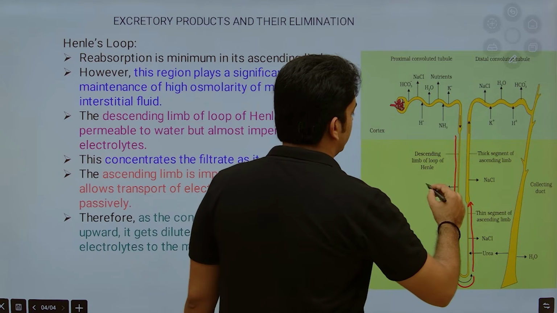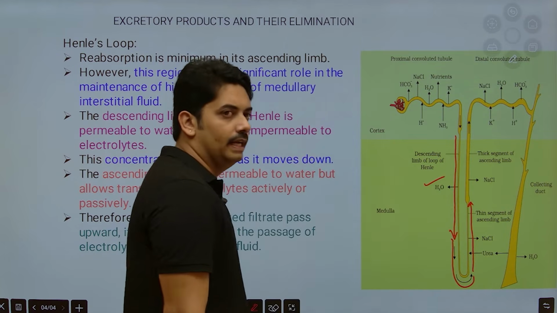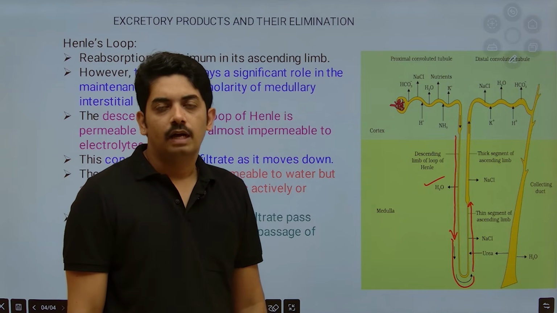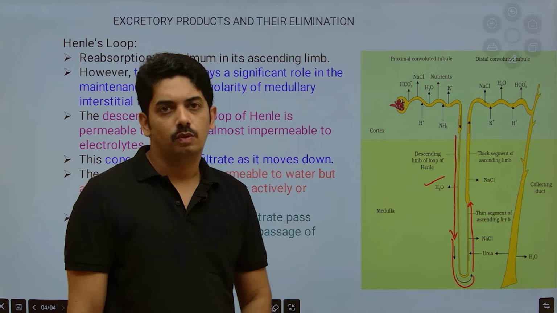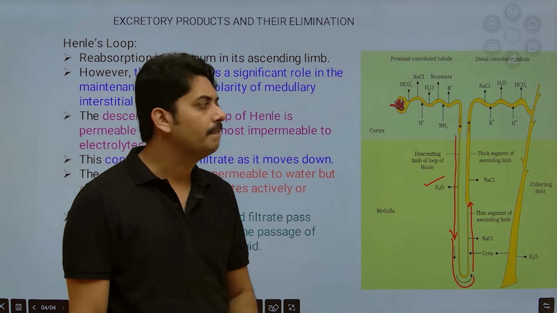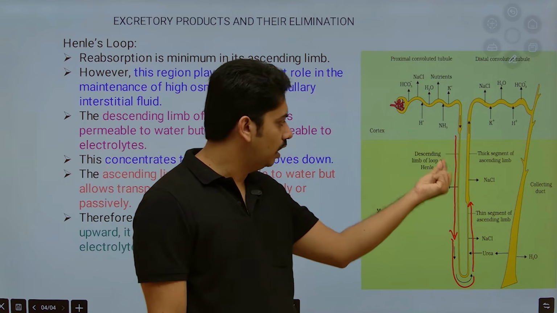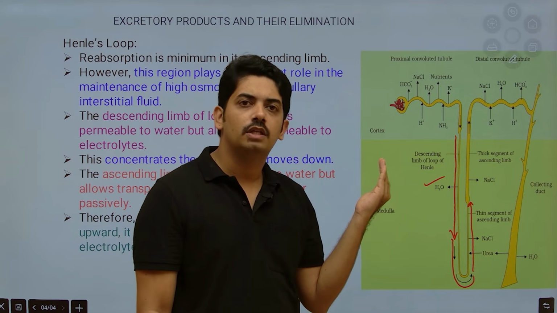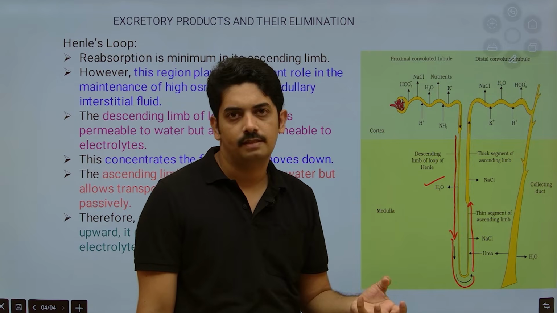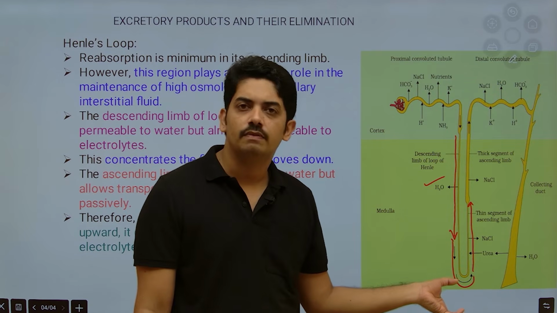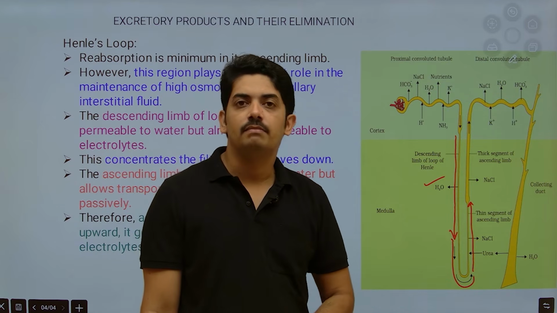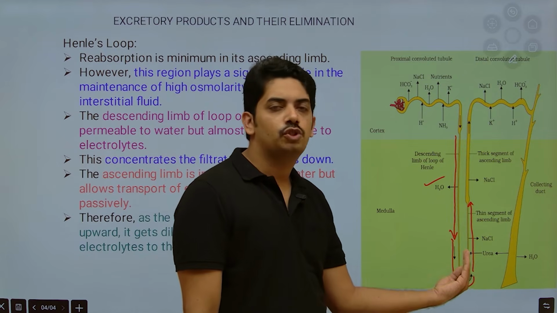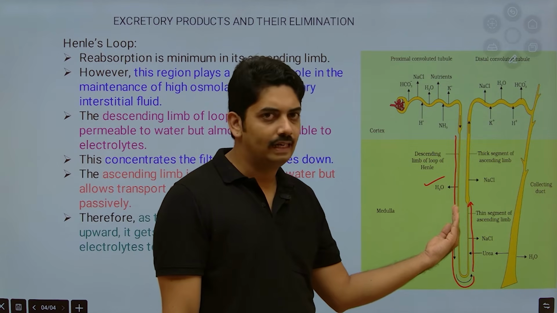Now this first part, the descending limb of Henle, is mainly involved in reabsorption of water, and it is impermeable to electrolytes. The reason for this is, as the glomerular filtrate moves down, water will be reabsorbed. That means the solute concentration in the glomerular filtrate goes on increasing. So as it reaches the medulla region of the kidney, the filtrate will become highly concentrated. Then the filtrate starts to move upward in the ascending limb of Henle.